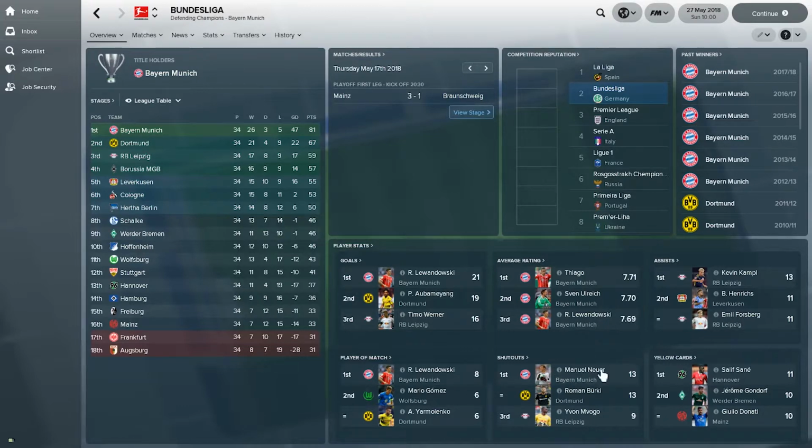And Manuel Neuer from Bayern München has managed to keep his sheet clean for 13 games, just as many as Roman Bürki from Dortmund. So this has not been a very competitive league this year.